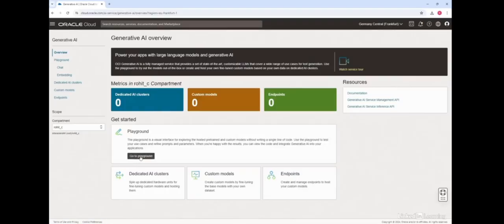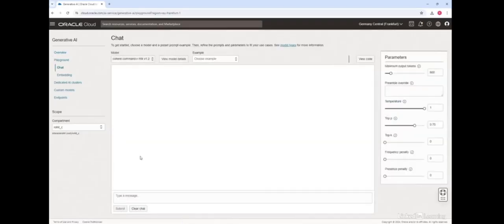So let's first begin by going to the playground, and right here in the playground you can see on the left hand side I have two classes of pre-trained foundational models. One is chat, one is embedding, as we discussed in the theory lesson. If I click on chat, you can see the different models available in the drop down: Command R, Command R Plus, and Meta Llama 3 70 billion instruct chat model.